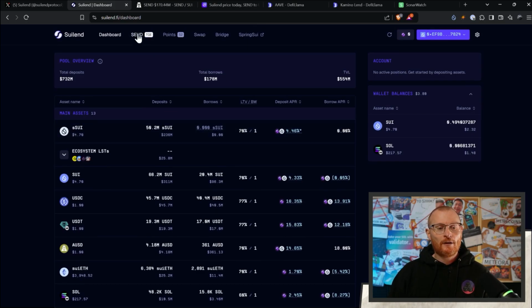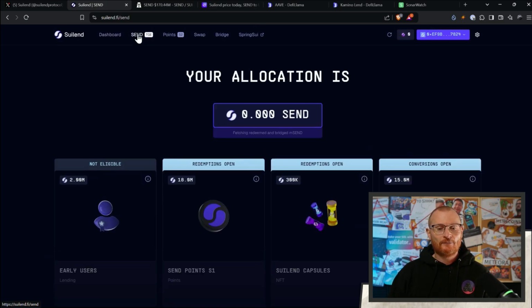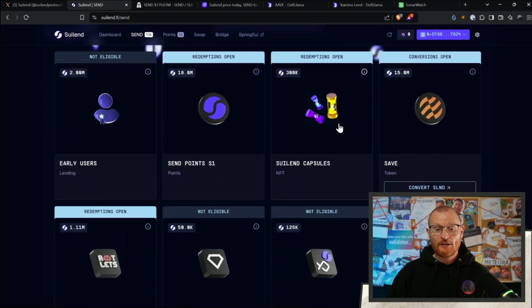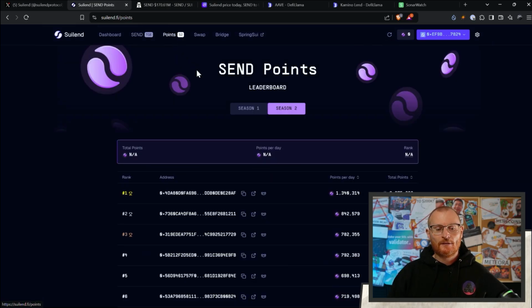Up the top here, we've got the send token generation event. This is where you can connect your wallet and see if you have a send allocation. If you've already been playing over here, you're going to potentially have some send tokens that you can claim. Otherwise, over here, this is where you can convert your Solend. This is the actual token from Solana, and you can convert it into send. Then up the top here, you've got points. So we can accumulate points here for season 2.